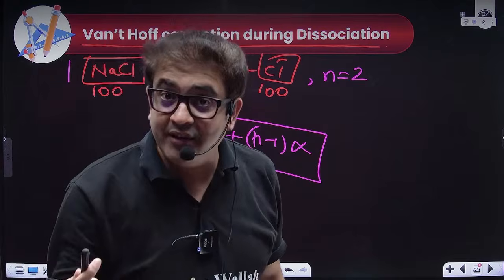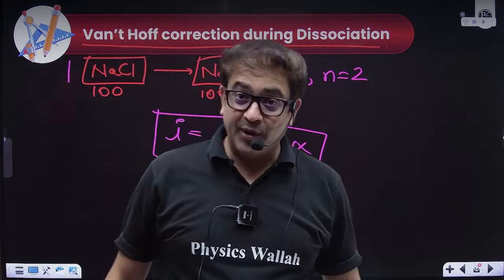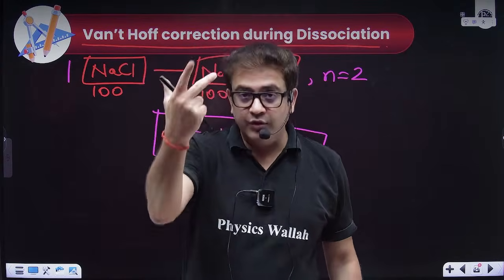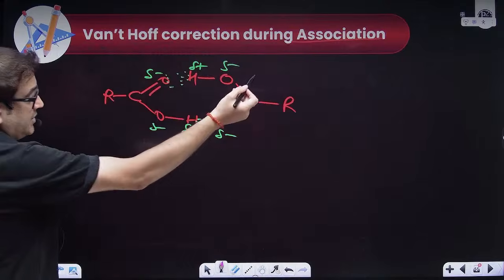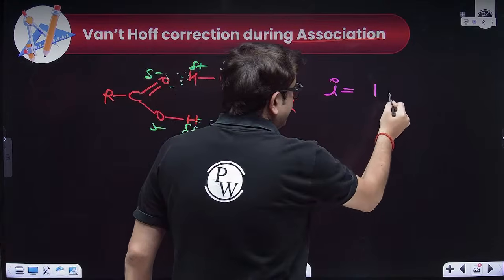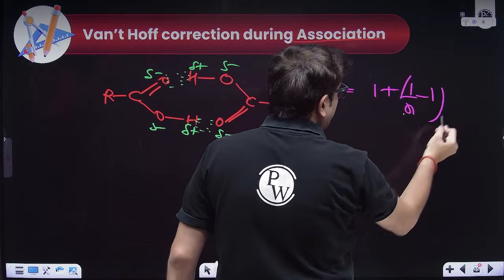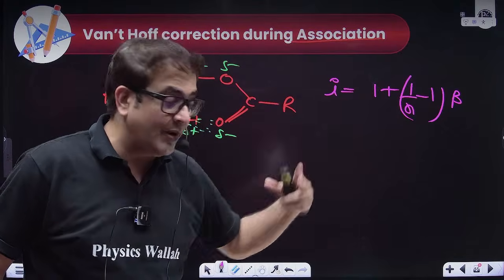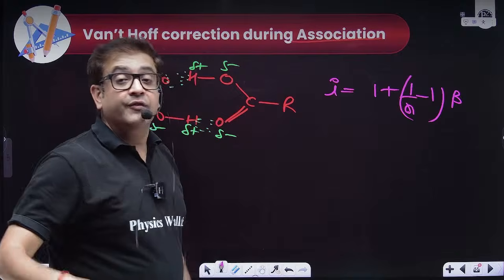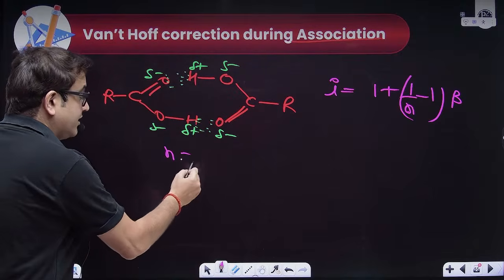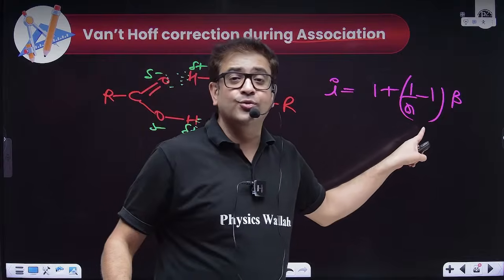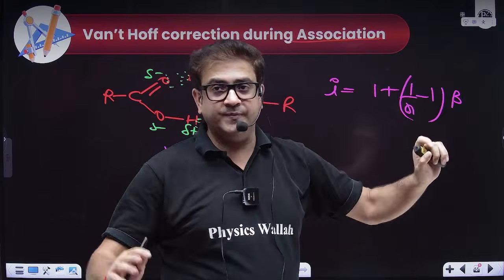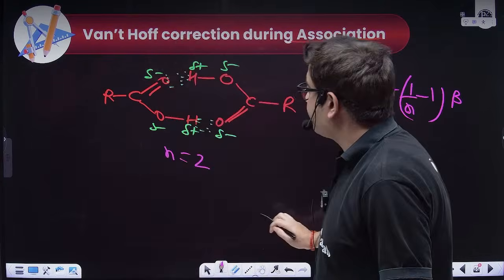Generally, alpha is not given in the question for salts. Because salt is an ionic compound, for them alpha will generally be 1 only. If not, the question will give you the value of alpha. What about dimerization, sir? The value of i can be calculated as 1 plus (1 upon n minus 1) times beta. This beta is the degree of association. If not given, take it 100%, so it will be 1. And n means if it is dimerizing, like acetic acid dimerizing, you do not have to worry, you just put n as 2. If it is trimerizing, just put n as 3, and so on. I hope everybody is clear now.